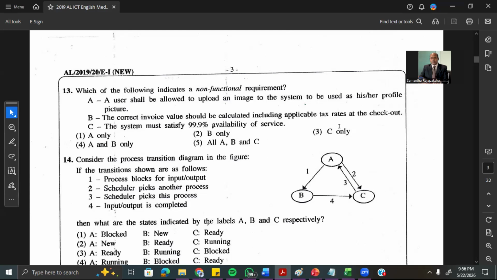B, the correct invoice value should be calculated. Now, calculating is a kind of function done by the systems. Therefore, B is also a functional requirement. The system must satisfy 95% availability. Like I told you, availability, usability, reliability, security, maintainability, all these are non-functional requirements. So here the answer is C, third one.